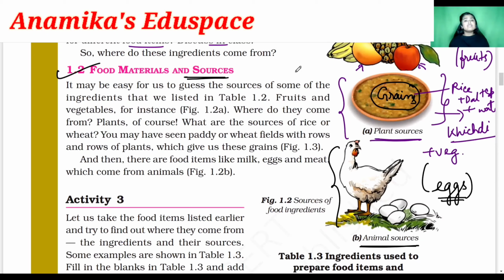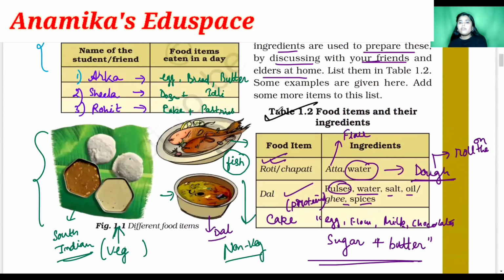The goat also gives us the meat. Clear students? Now it may be easy for us to guess the sources of some ingredients that we list in table 1.2. Here you can list some more items, right?